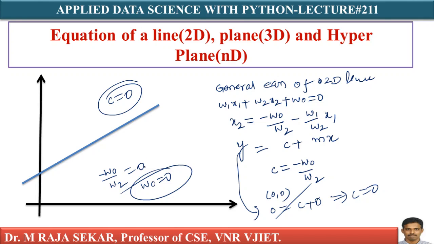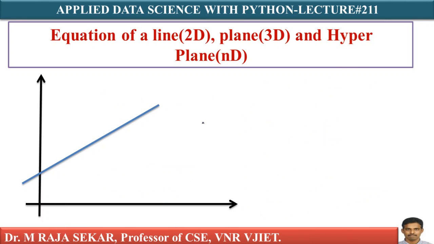You need not do these many things. Just substitute x1 equal 0, x2 equal 0, then you will get w naught equal 0. If c equals 0, that implies in the general notation, or in the general equation of a line, that your w naught equals 0. Therefore, if your line passes through the origin, your w1 x1 plus w2 x2 equals 0 as w naught equals 0. It is simple mathematics. Maybe I am making it sound complicated, but it is not that complicated. It is simple and straightforward.